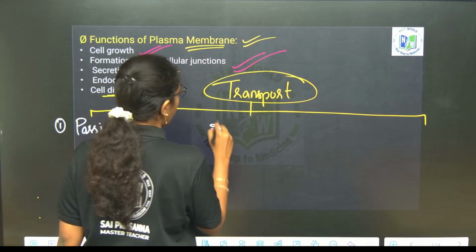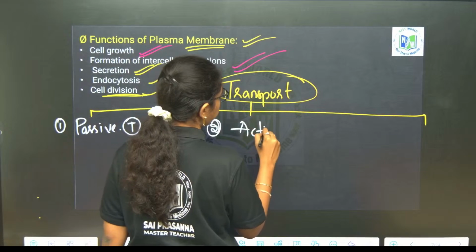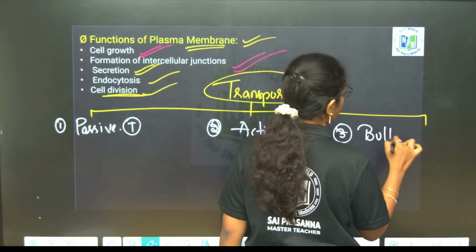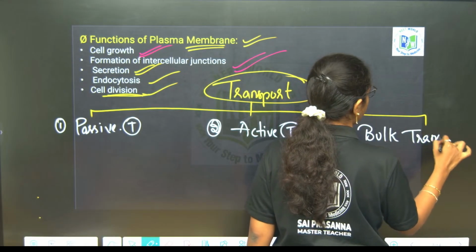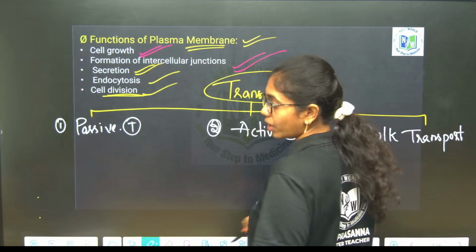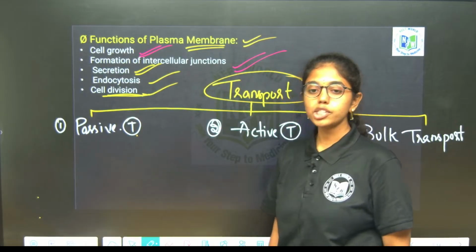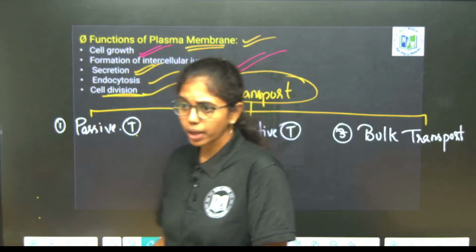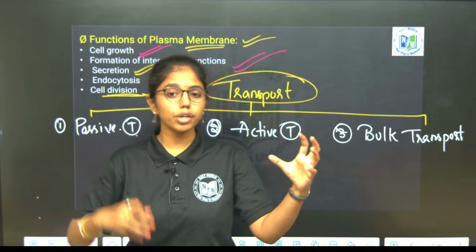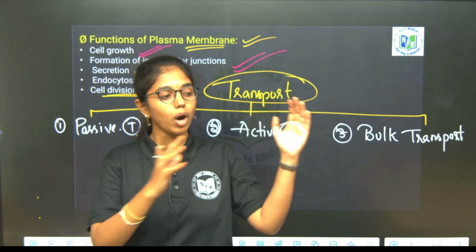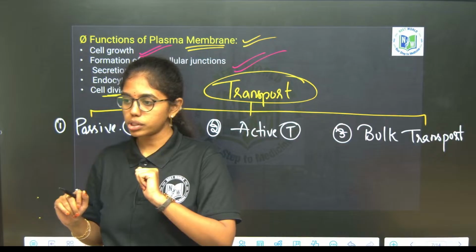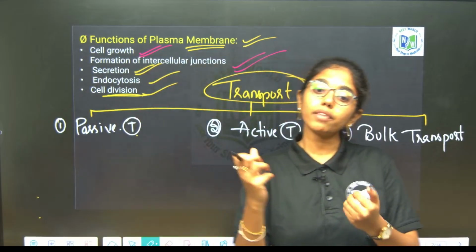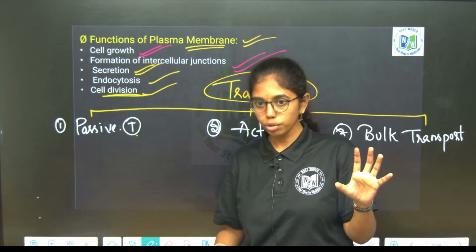Second will be active transport, and third is bulk transport. You have to know the difference first. Passive transport means movement of solvent, be it water, from high concentration to low concentration. When water is moving from high concentration to low concentration, is there any energy required? No. So no energy will be required for such transport.